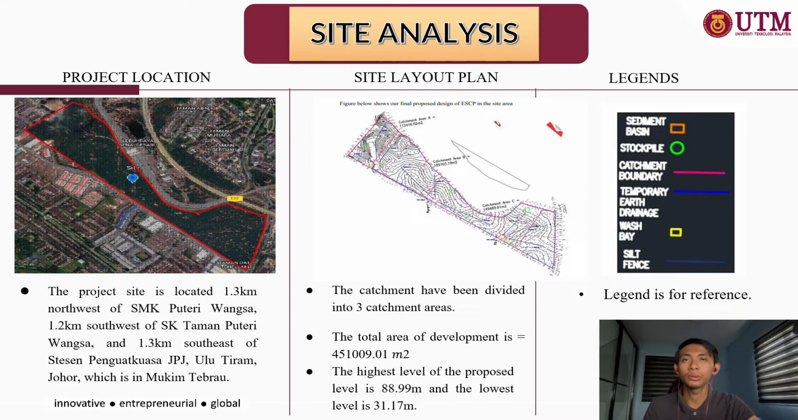This project site is located 1.3 km northwest of SMK Puteri Wangsa and 1.2 km southwest of SMK Puteri Wangsa and 1.3 km southeast of Stesen Penguatkuasa JPJ Ulu Tiram Johor, which is Mukim Tebau. For design purposes, we have divided the catchment area into three, which are A, B and C. The total area of development is 451,009.01 meter square and the highest level of the proposed level is 88.99 meter and the lowest level is 31.17 meter. The legend is for our reference only.